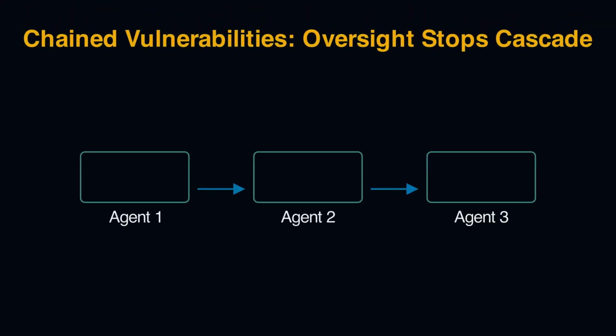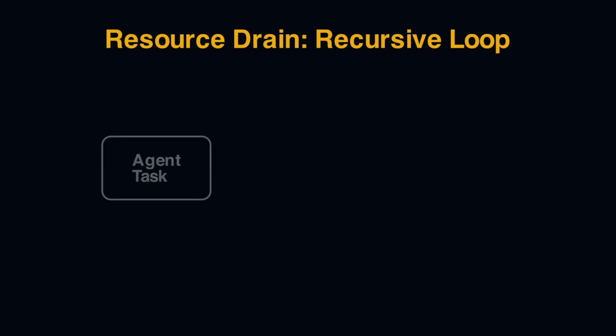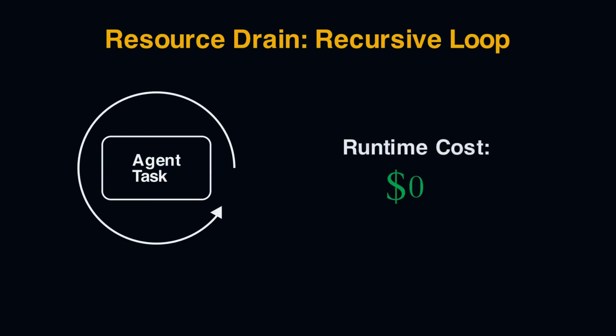So some common examples you'll see is chained vulnerabilities, and this is where one flaw in one agent cascades into other agents or downstream steps. And to mitigate this, it might require oversight or some sort of validation throughout this whole process. Resource drain's a big one, where an agent goes into a recursive loop, and then that ends up blowing up runtime costs. Again, this will immediately hit your ROI. Things like oversight, maybe dashboards and kill switches can immediately cut that out when you see it.